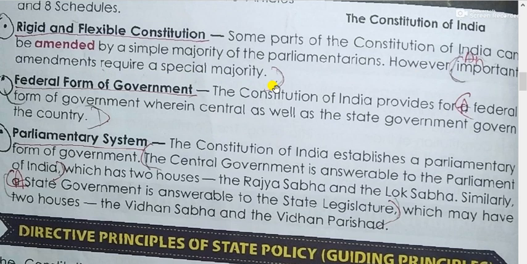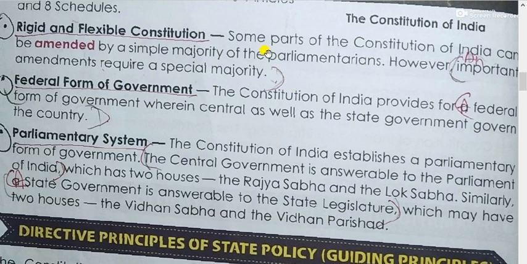That depends upon the majority acceptance of the parliamentarians. There are ministers and a lot of parliamentarians who take part in the parliament house. So only the majority acceptance of the parliamentarians can amend all the rules and regulations.